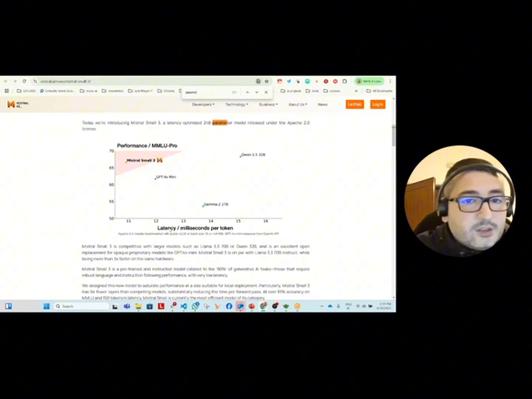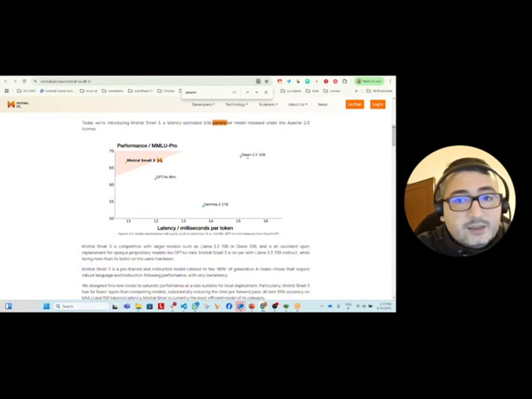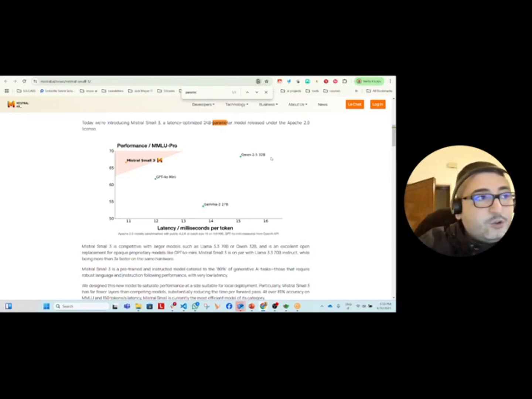You can even see how it outsmarts GPT-4o Mini in the MMLU Pro benchmark, and the Qwen model, it's very close to Qwen 2.5, which has the same parameters. So it is basically in the lead for the number of parameters.